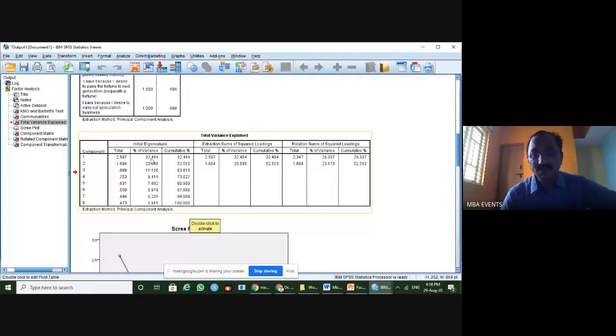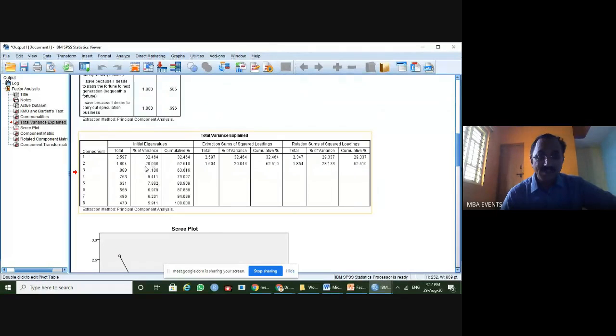The percentage of variance is 32.464. Then the second one is also above 1, explaining about 20.046. So the overall cumulative is 52.510% explanation.